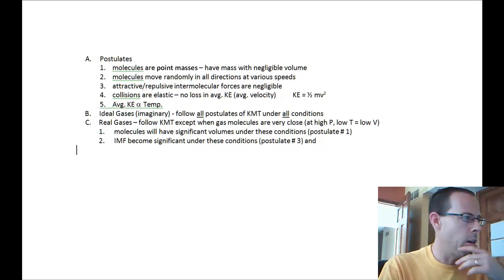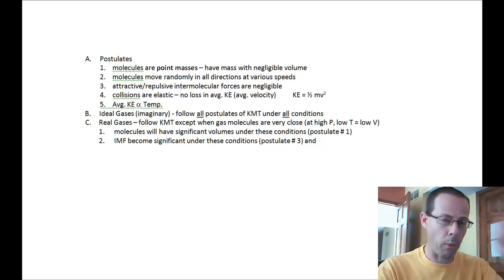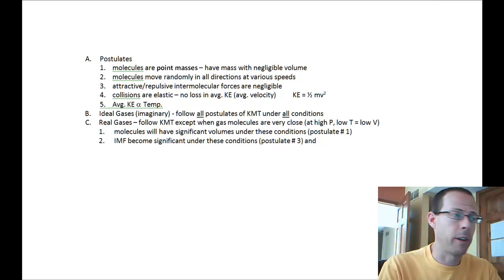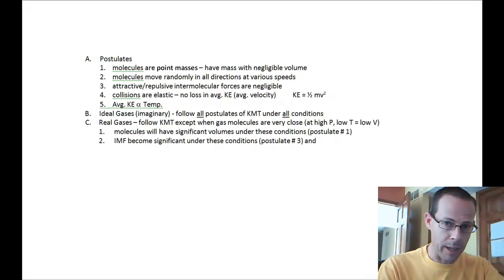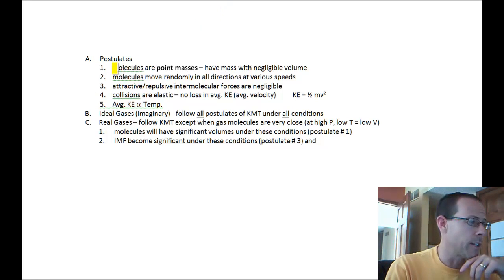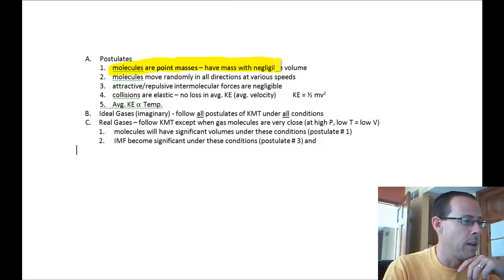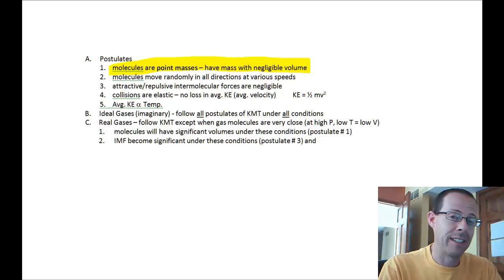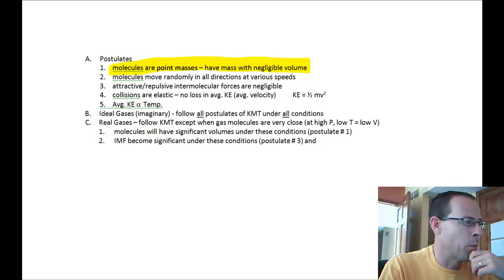All right? So here are the postulates, and they're listed in your notes. The first thing is molecules are point masses, so they're just a point in space, but it really doesn't take up any volume. So just a pinprick of mass that has mass, but it doesn't really have volume. We know this to be false, so I'm just going to highlight this as being false, because matter is anything that has mass and volume. So if gases don't have volume, they're not matter, but they are in fact matter. So just know that number one is false.